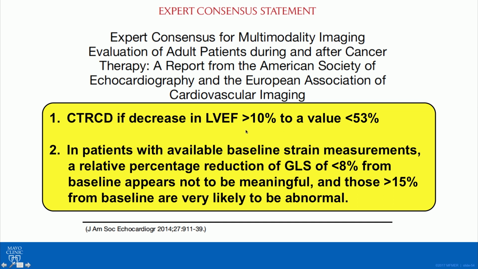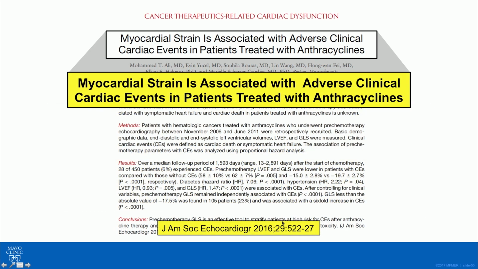We remind ourselves again of the EACVI and the ASE's definition now for chemotherapeutic-related cardiac dysfunction: a reduction in EF by greater than 10% to a value less than 53%. And if we have a baseline strain value, remind ourselves that a change less than 8% may not be meaningful, greater than 15% very likely to be abnormal.